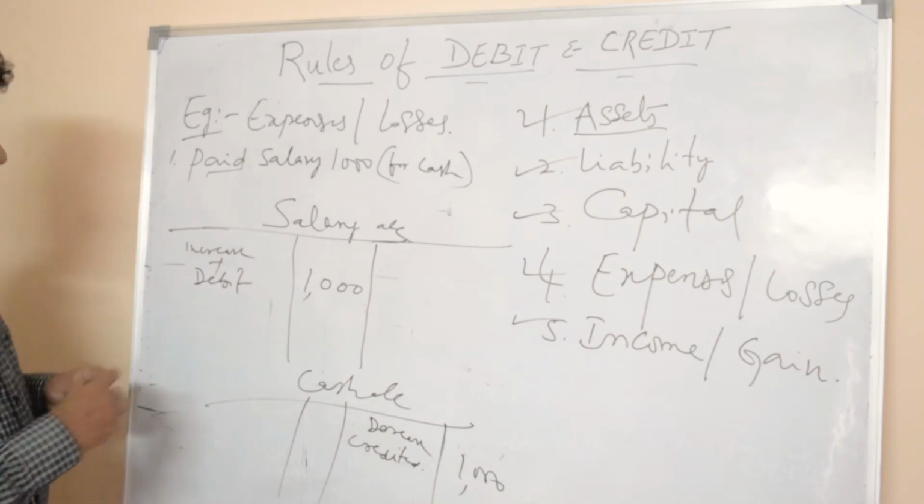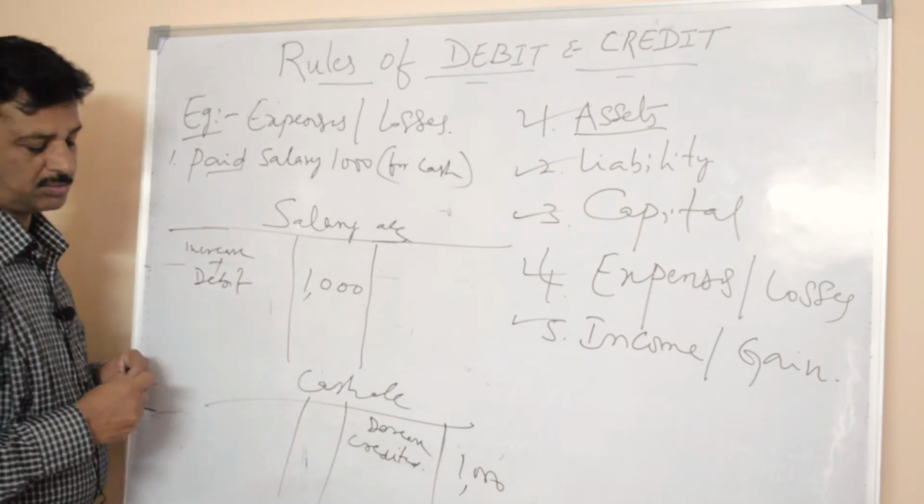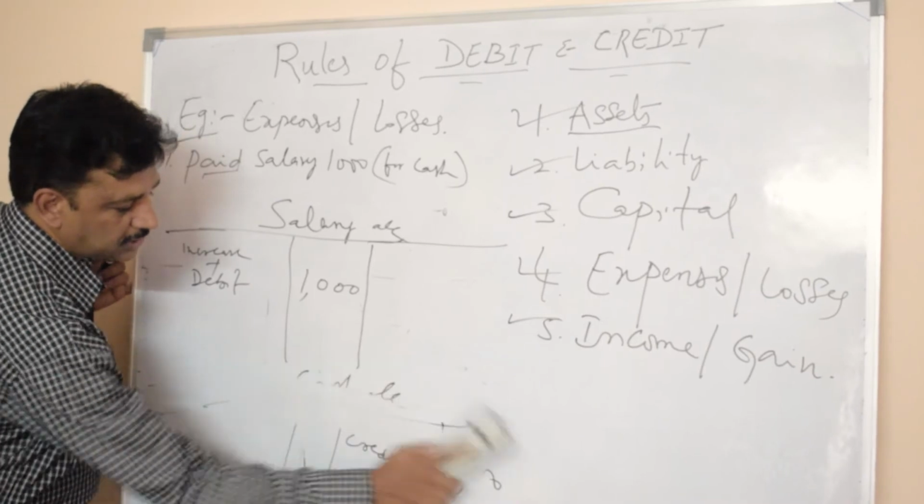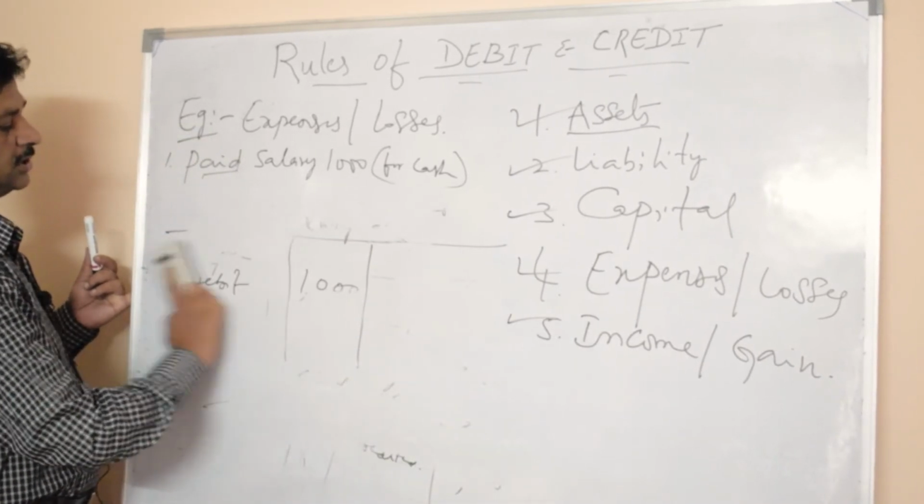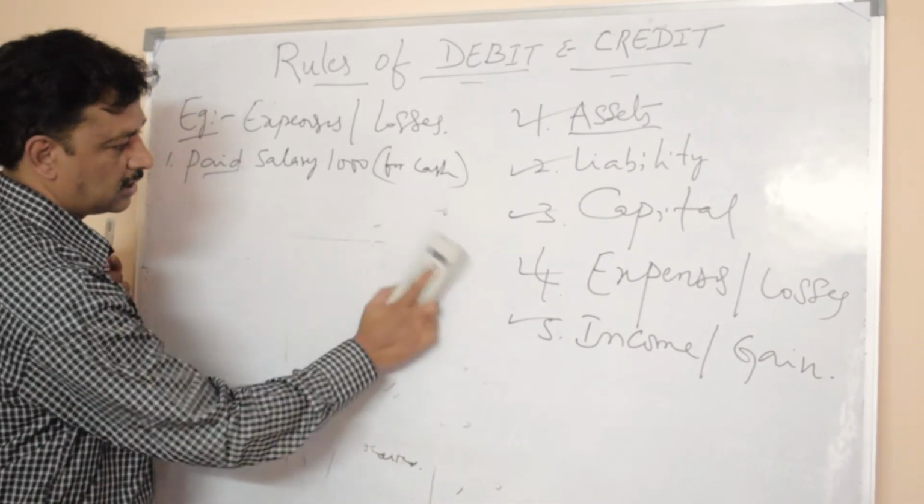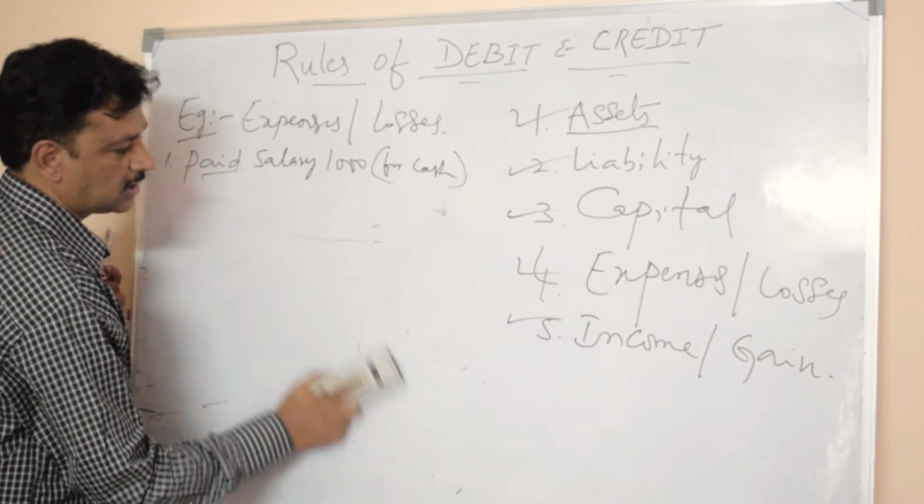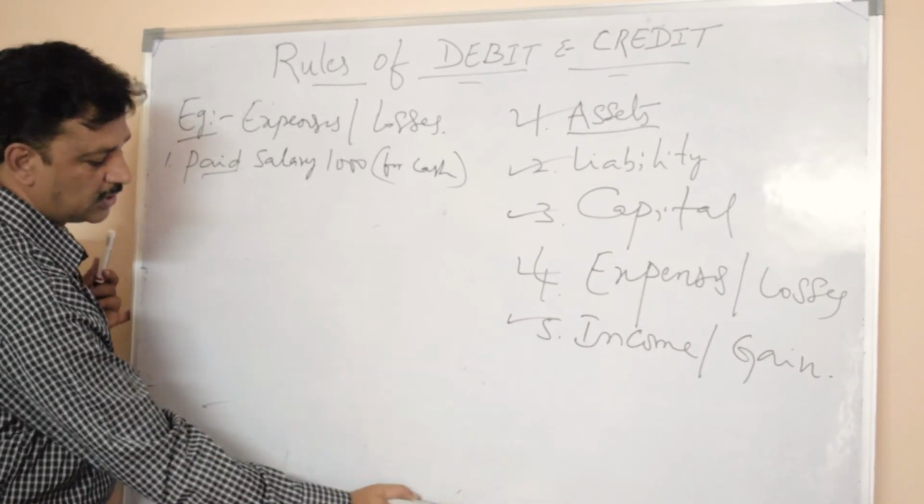Like this, two accounts will be entered, and the journal entry will be passed in two ledger accounts. Journal entry is also covered under the double entry system of bookkeeping.